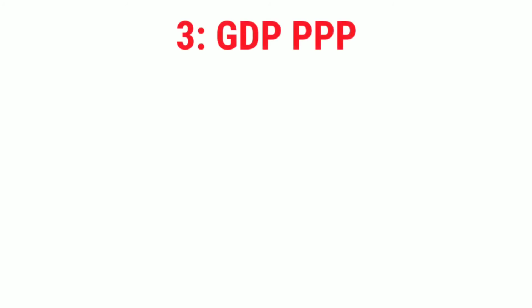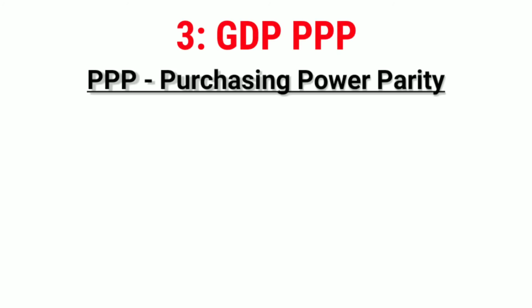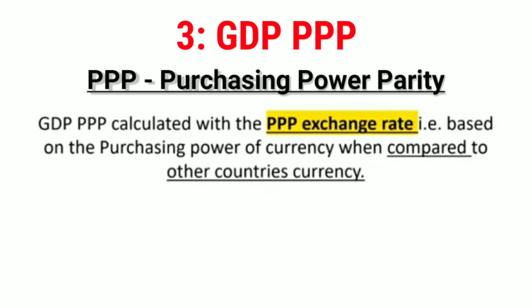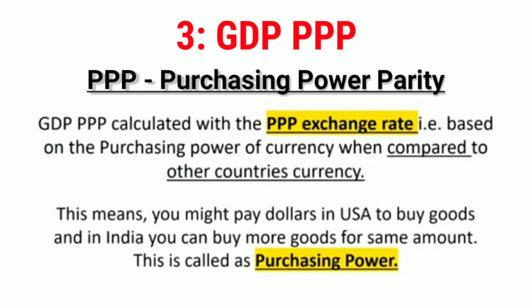The next type of GDP is GDP PPP. PPP stands for Purchasing Power Parity. GDP PPP is calculated using the Purchasing Power Parity exchange rate, or the PPP exchange rate. The PPP exchange rate is based on the purchasing power of currency when compared to other currencies. For example, you might pay dollars to buy some goods in USA, and in India you can buy the same number of goods for less money, or you can buy more number of goods using the same amount. This is called purchasing power.